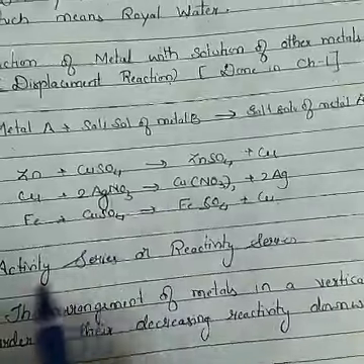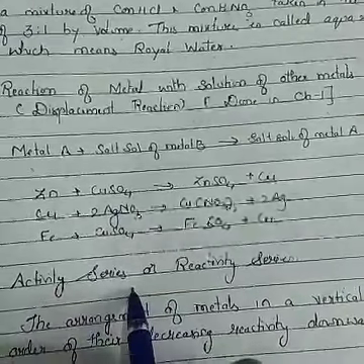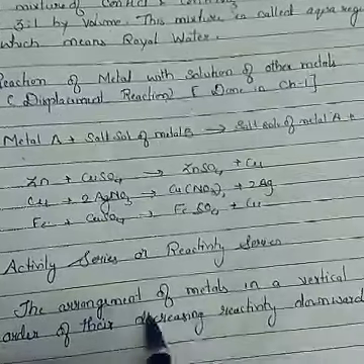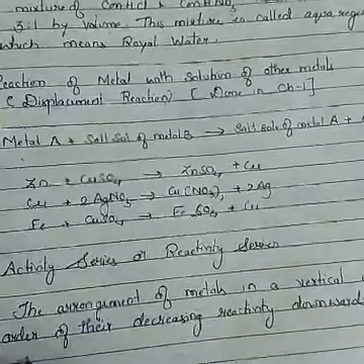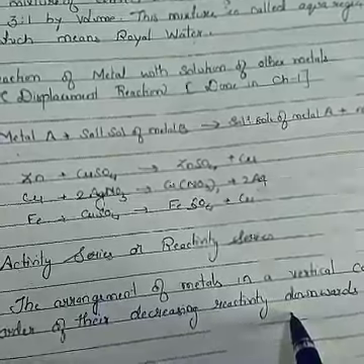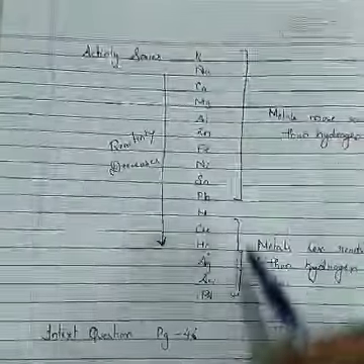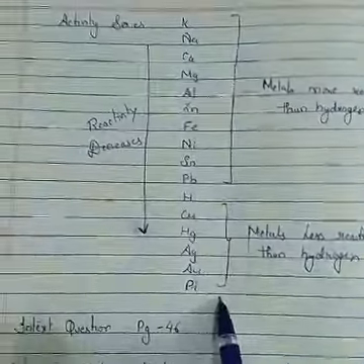This displacement reaction is based on the activity series, which we have also done in chapter 1. What is the activity series? The arrangement of the metals in a vertical column in the order of their decreasing reactivity downwards. This is the reactivity series.